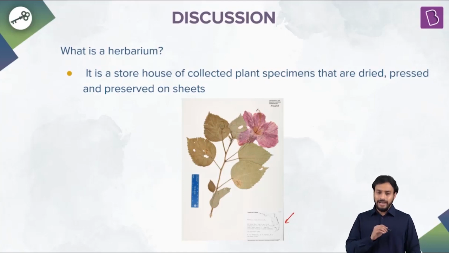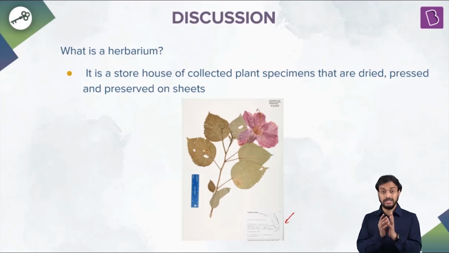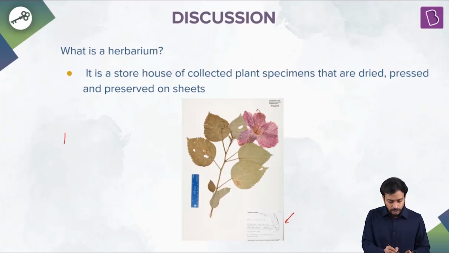Fine. Well, I told you that you can prepare it at your home, but generally and scientifically speaking, herbarium sheets are very specific. They are specified. There is a proper dimension. The general dimension which is used is 42 centimeters by 29 centimeters.